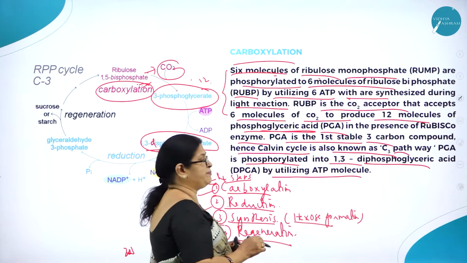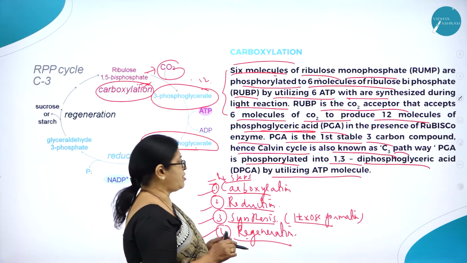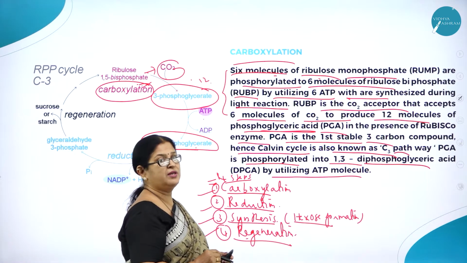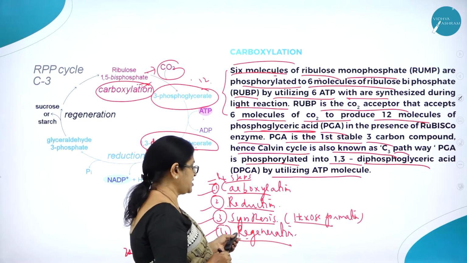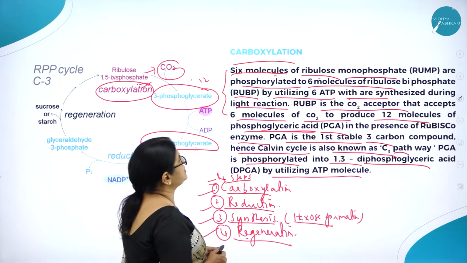So what is the first step in a dark reaction? Called carboxylation. What is the second step in dark reaction? Called reduction. Third step, synthesis or hexose formation. Fourth step, regeneration. So what happens in carboxylation?